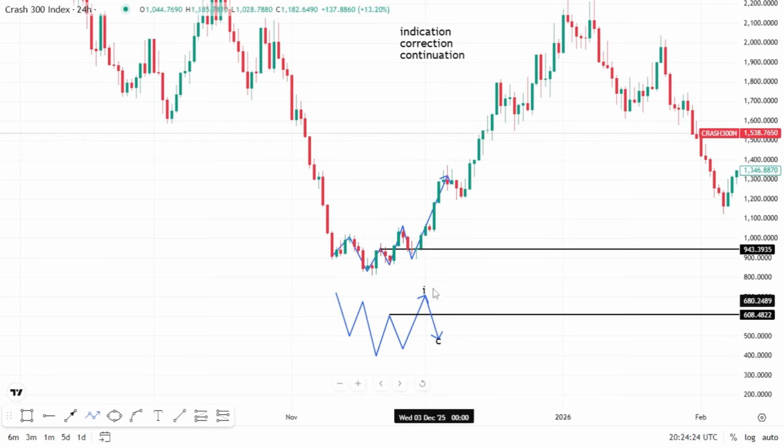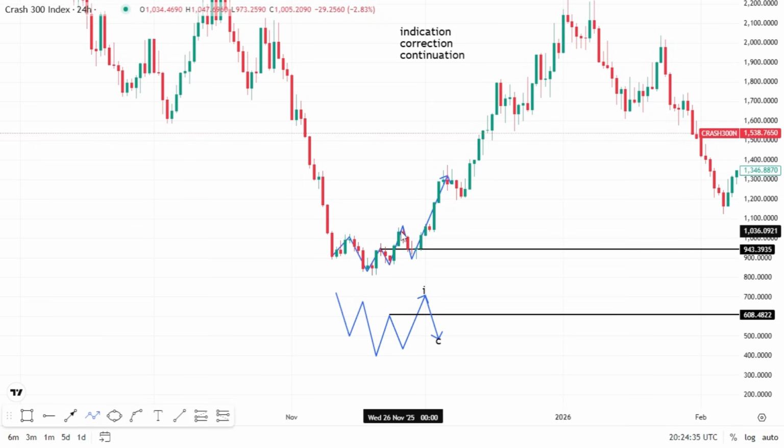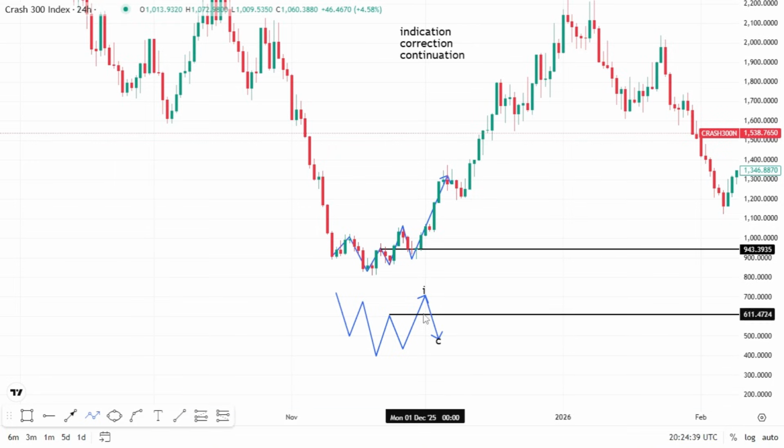So now we have seen our indication, correction. What are we looking for? Our continuation. How do you know that your continuation is over? Remember, continuation is selling. You see indication, then continuation is selling. Which is this thing. What you'll be seeing is where market is doing up, down, up, down. That is downtrend. Sorry, I'm not good in drawing.